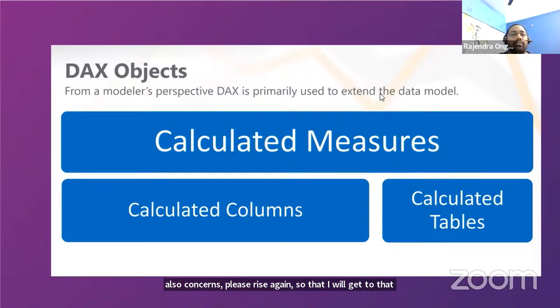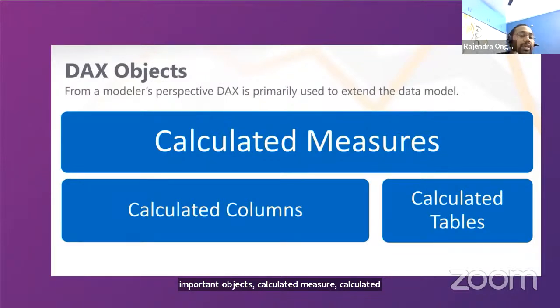Next. So we are directly moving on to the topic. DAX objects. DAX is Data Analysis Expressions. We can call it the DAX language, but most of the perception is something like a language. It is not a programming language. Most of the functions and formulas which we already know from Excel, we are going to use at the DAX level. Here we have three important objects: calculated measure, calculated column, calculated table.